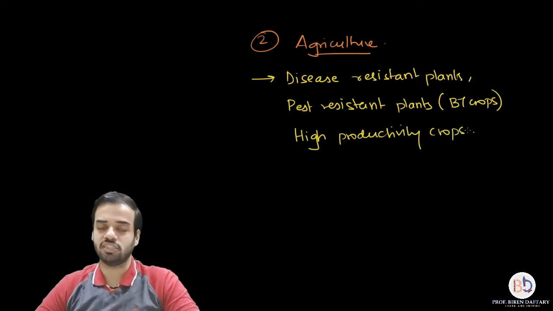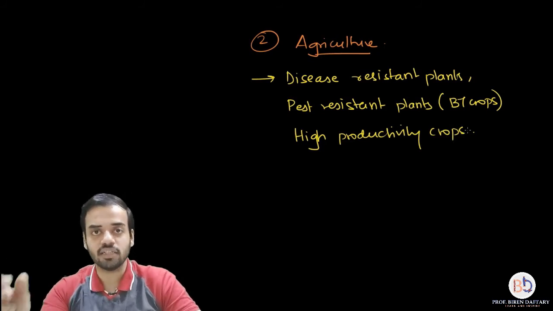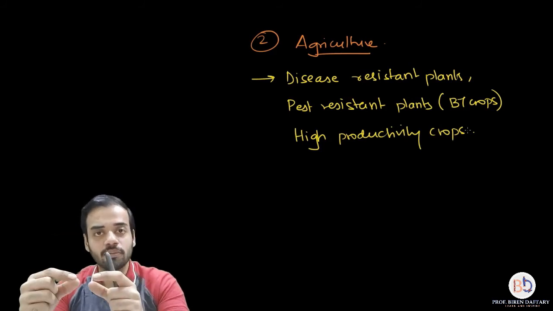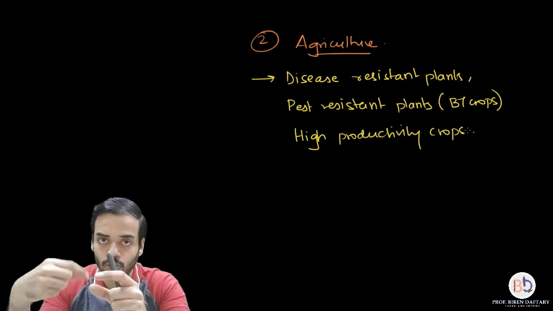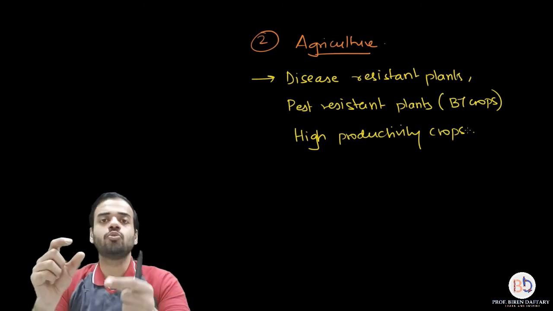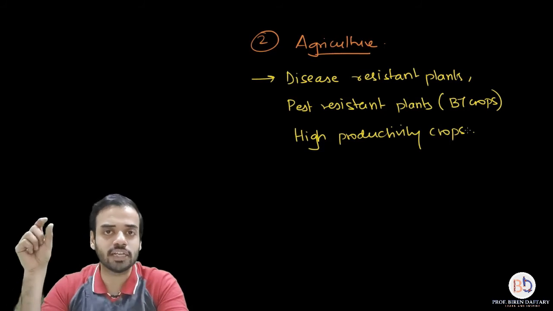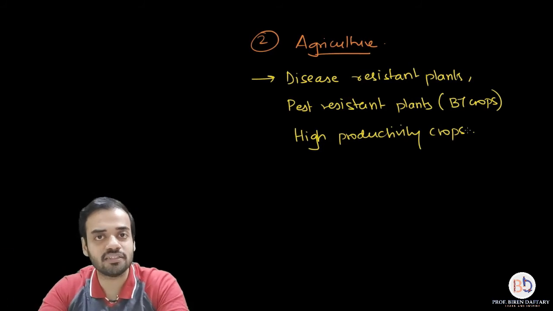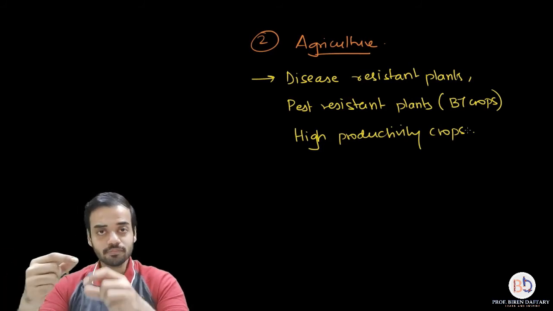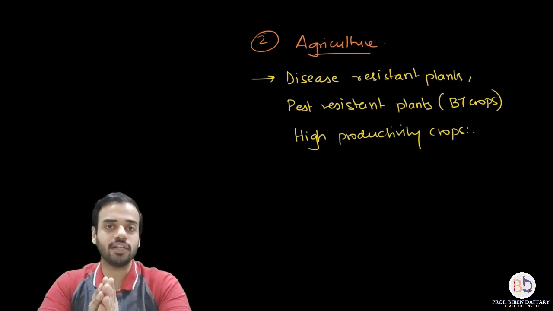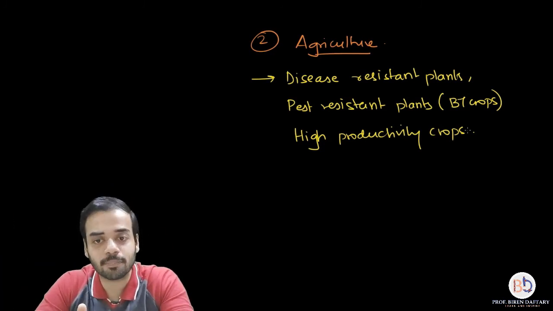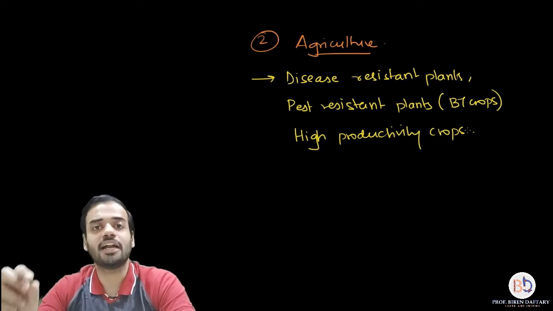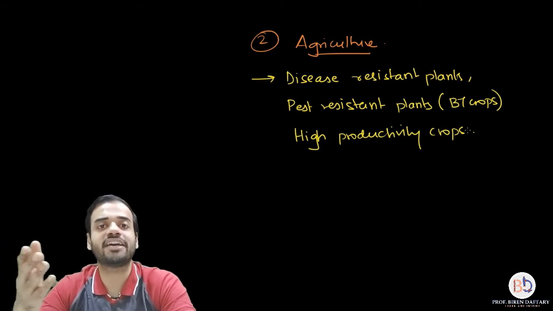Now what is the methodology? Very simple. You take the desired gene, you insert it into a vector, you get the recombinant DNA molecule. That recombinant DNA molecule you insert into a host, it may be agrobacterium. You allow the agrobacterium or suitable host to infect the plant, so that recombinant DNA will enter the plant. Inside the plant genome, the gene will undergo transcription, translation, and produce the protein. Now if you are producing disease resistant plants, that means that protein will protect that plant from a particular disease. It is like a vaccine for the plant.